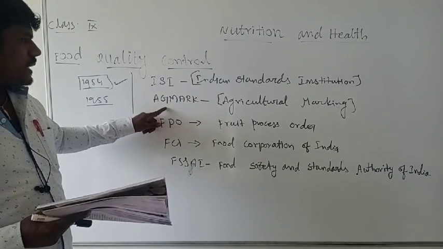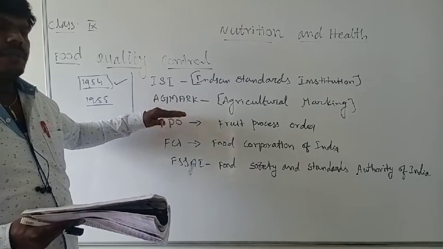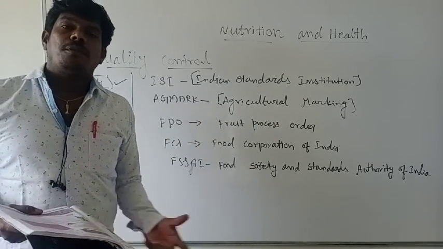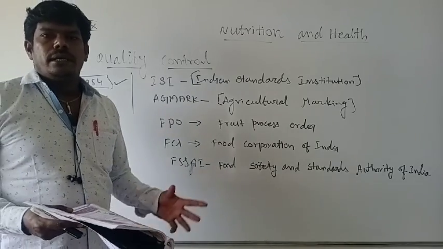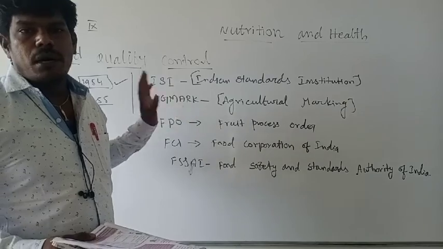And then Agmark, the second one. Where is this agency utilized? Its main function is the presence of agriculture products. What are the products that are present? You have to list that out. That product is marked only with Agmark.